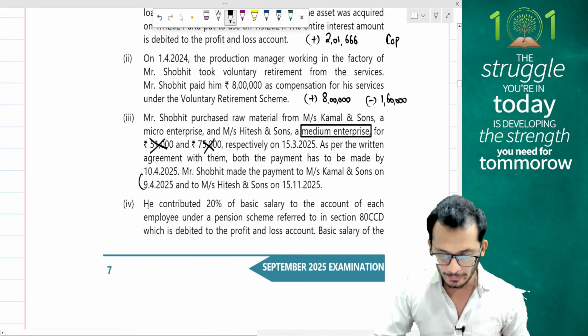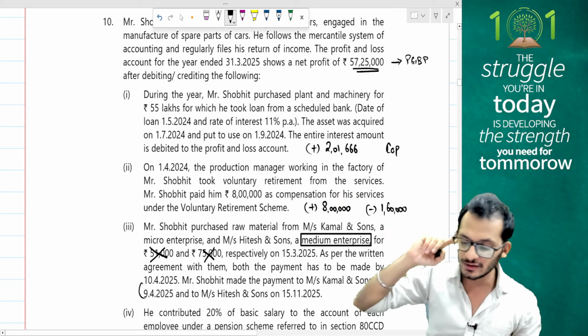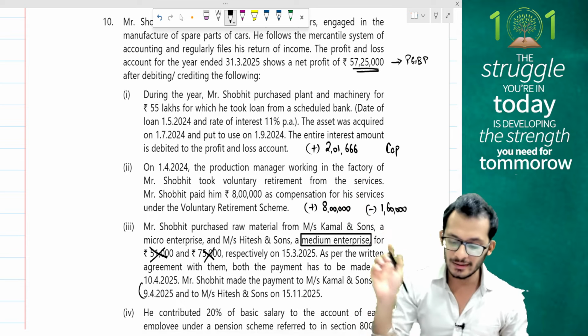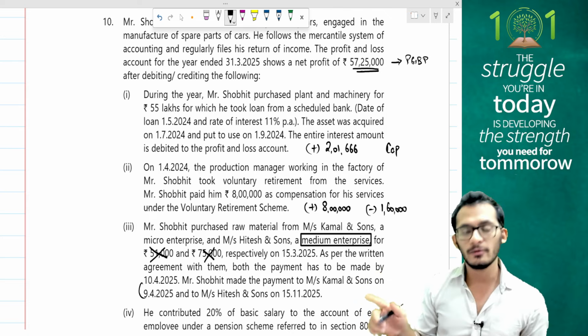At this point, people, I need to pay attention to my asset above. I have an asset which is purchased for 55 lakhs, for which he took the loan. The asset was acquired. The entire interest amount is debited, which means this is not part of the question given in the bottom. The additional information does not have it.